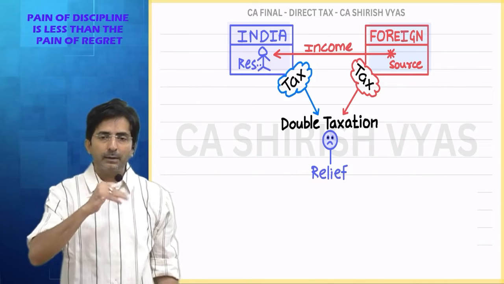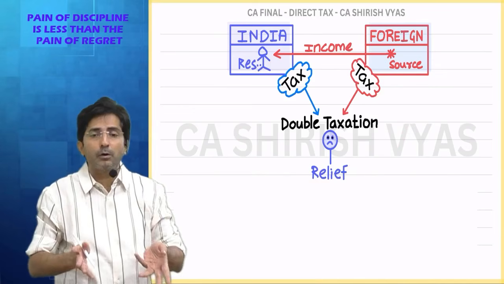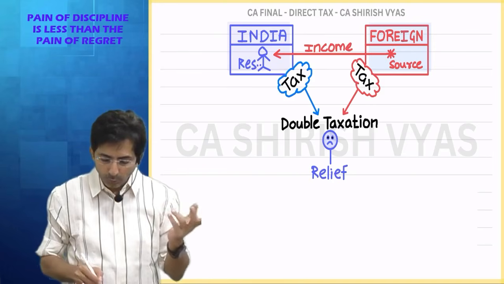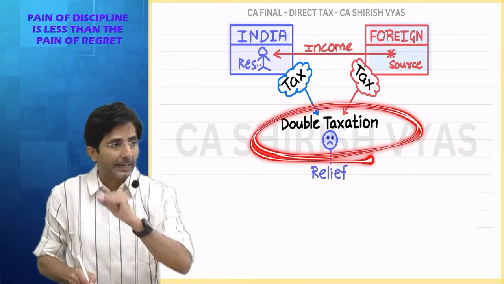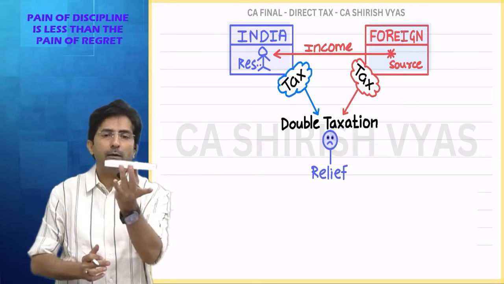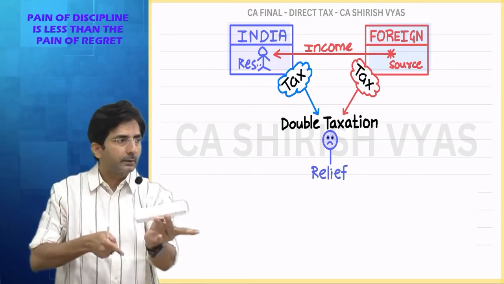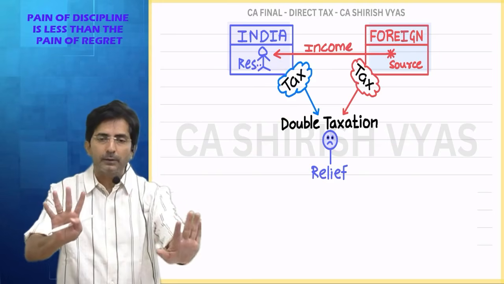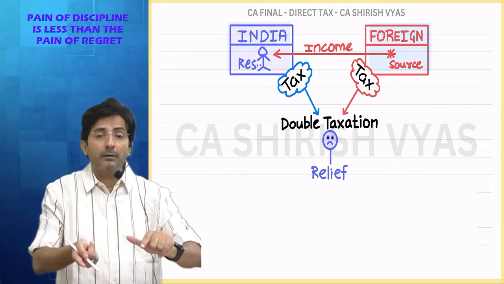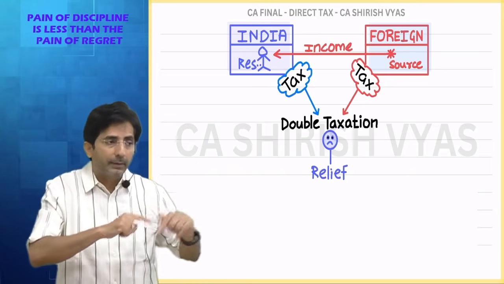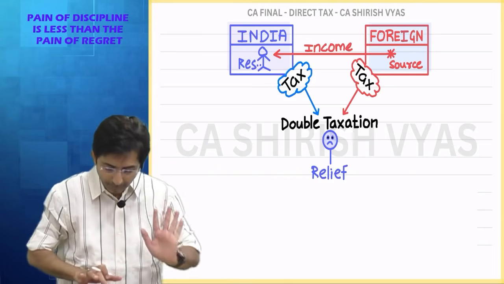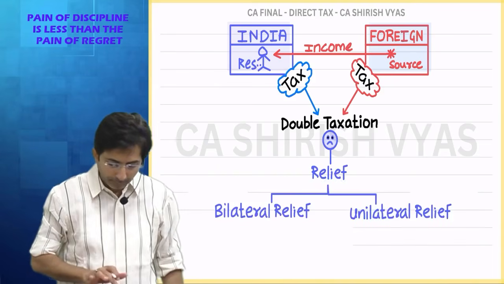See, whether our country has got DTAA with that foreign country or not, that doesn't matter. Ultimately, relief will be given. Because no one can let you suffer the double tax. Because you being doubly taxed is a torture. Income is only one. But why to pay double tax? Double tax torture you will never suffer. You will get the relief. But depending upon whether our country has got agreement with that foreign country or not, the type of relief will change. See, precisely I want to say this.